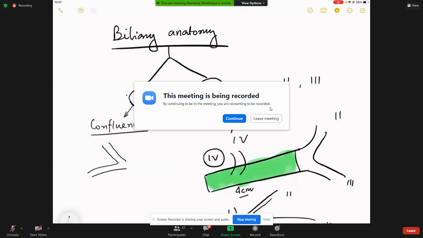This is usually something that happens in front of the portal vein or the left branch of the portal vein. There can be other trifurcations or other patterns, but what is important in the right is there can be multiple segmental ducts which join into the right hepatic duct before they form the confluence, or these segmental ducts are going to join into the hepatic duct. So this is all about the biliary anatomy that we are required to know as of today.